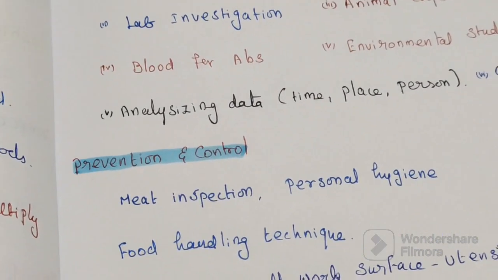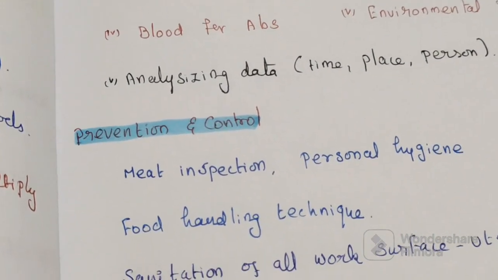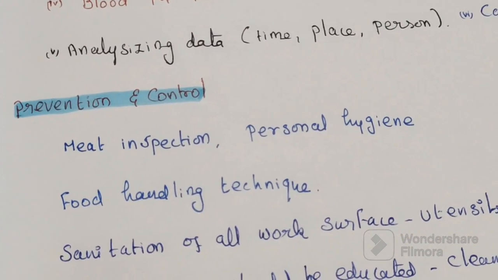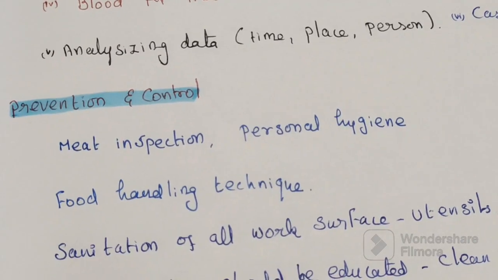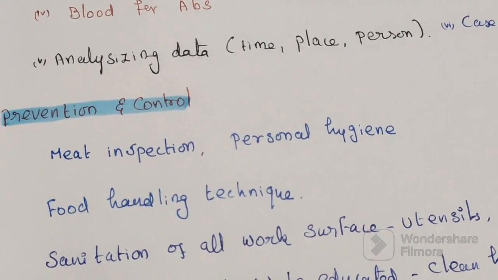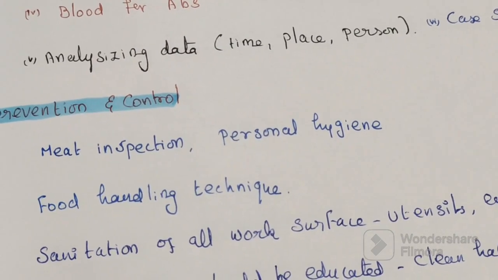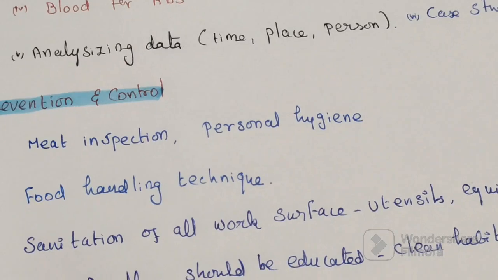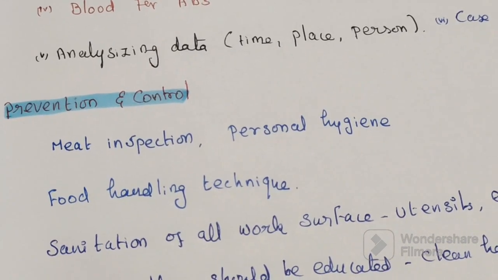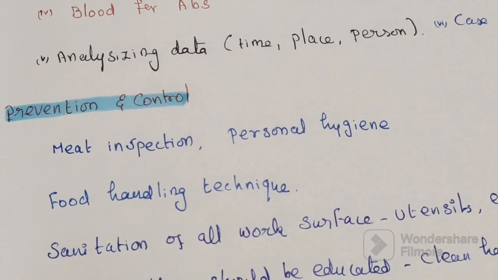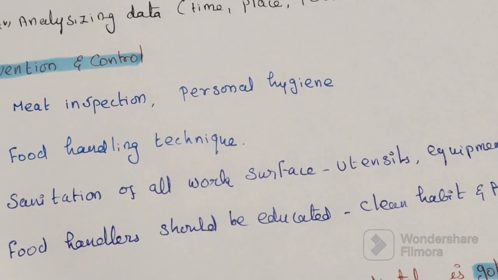Then preventive and control methods: food sanitation, meat inspection, then a high standard of personal hygiene among individuals engaged in handling, preparing and cooking food. Food handlers suffering from any disease should be excluded from food handling.